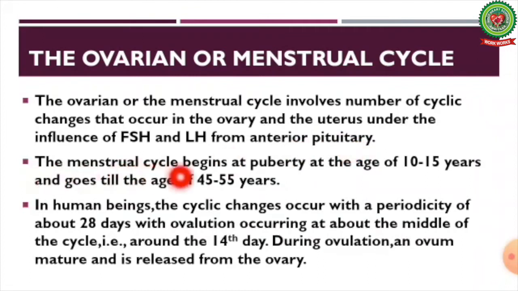The menstrual cycle begins at puberty at the age of 10 to 15 years and goes till the age of 45 to 55 years. In human beings, the cyclic changes occur with the periodicity of about 28 days, with ovulation occurring at about the middle of the cycle, that is, around the 14th day. During ovulation, an ovum matures and is released from the ovary.